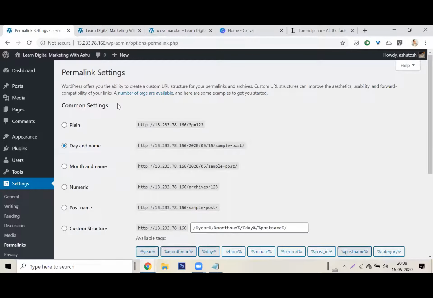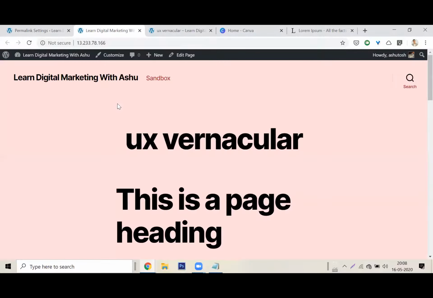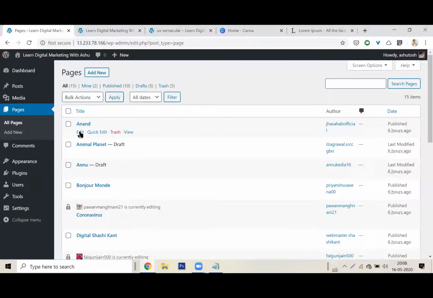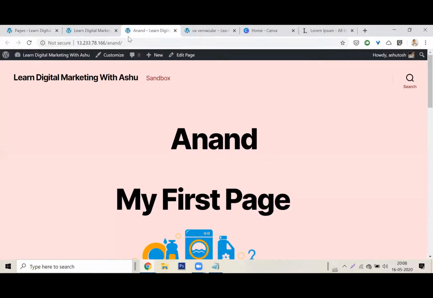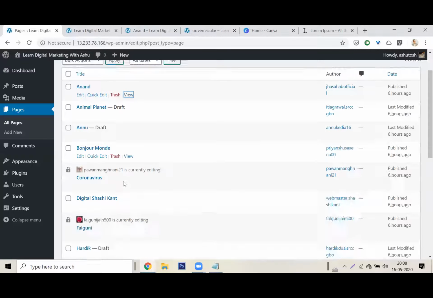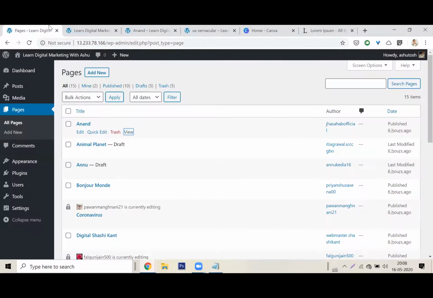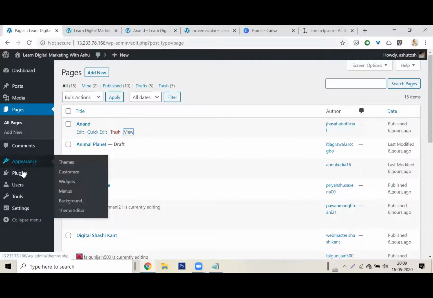I'll give you an example. When I click on all pages, and let's say Anand's page, when I view Anand's page, all I did was click on view Anand page. It is good, it is Anand. Sometimes, especially for posts, it might give you a format like this.